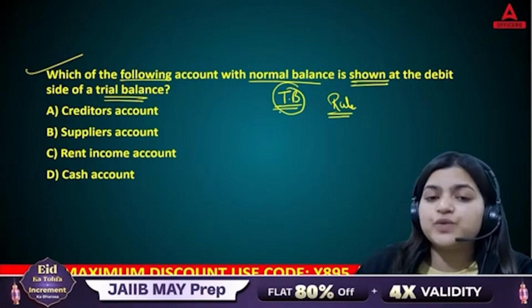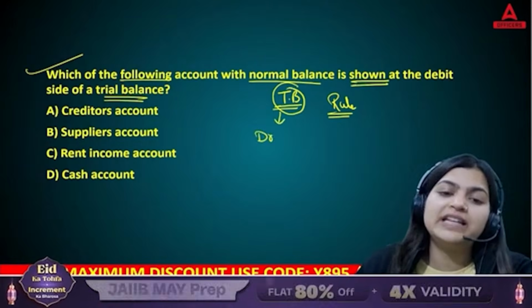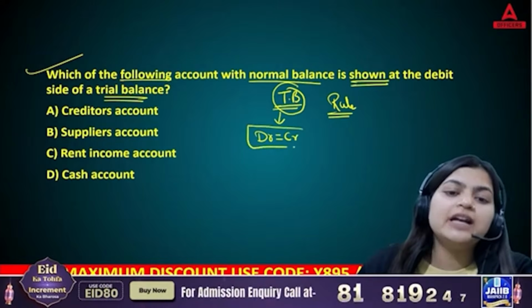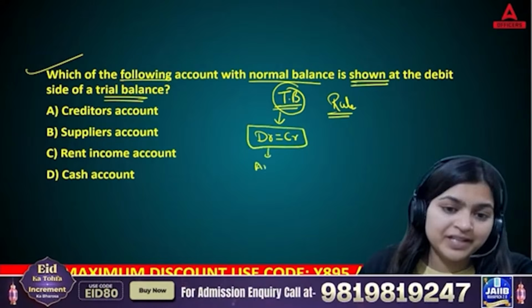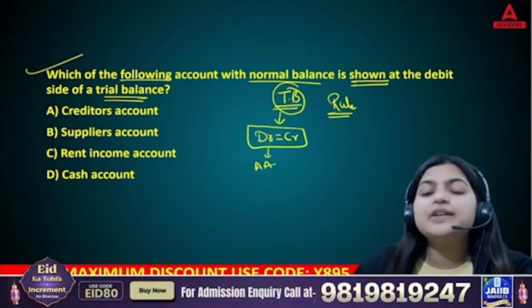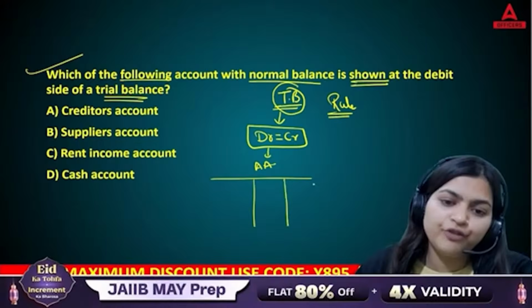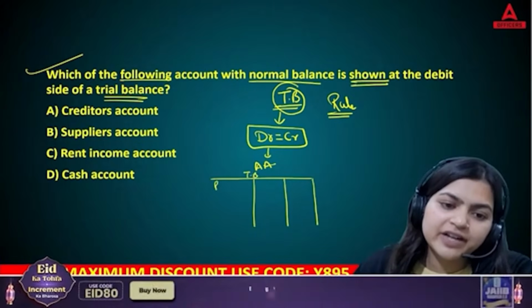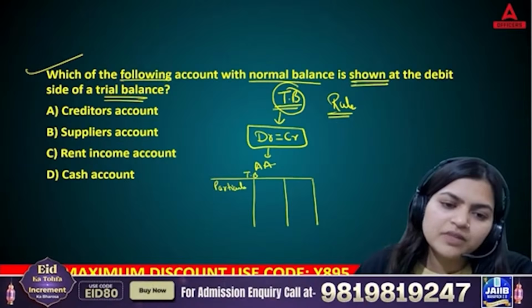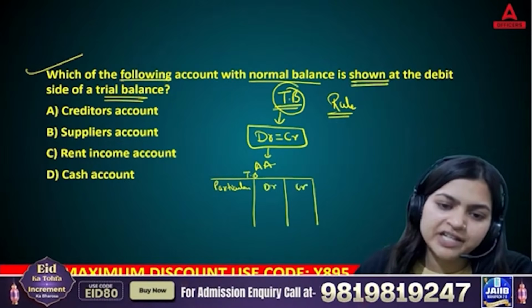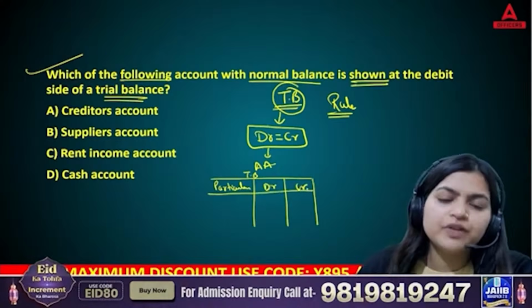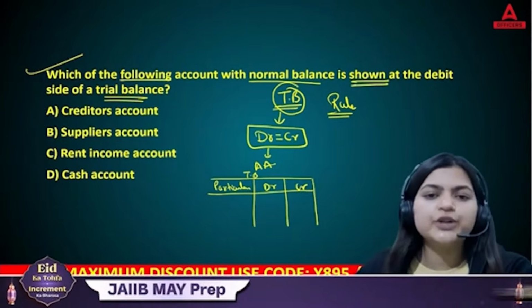Why are we preparing this trial balance? So that we can match debit equal to credit to check arithmetic accuracy. Yes or no? This is the format which we prepare for trial balance. Here we write particulars. Then we have debit side, we have credit side. All the balances of each transaction we are going to write here.